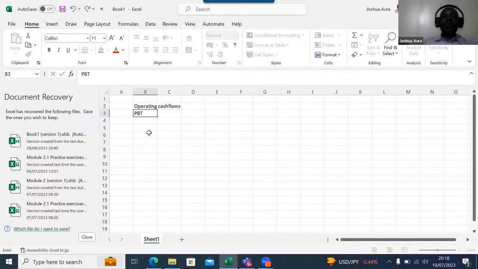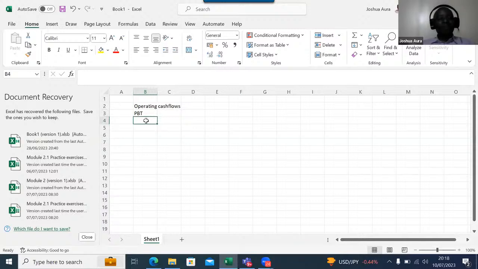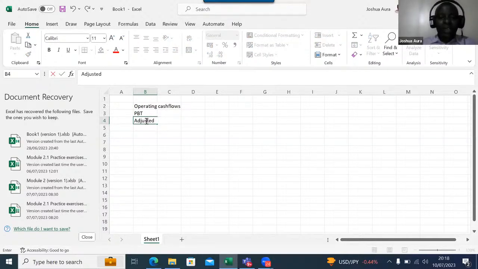So we have here profit before tax. Once you write profit before tax, you simply come down and write adjusted for. And how do we make the adjustments?